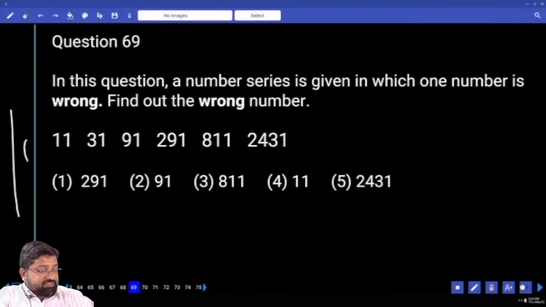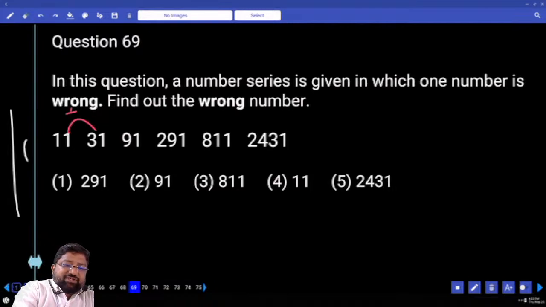Chalo, huge increase, not a gradual increase. So when there is a huge increase, what do we do? Obviously we'll go for product. 11 3s are 33 minus 2, 31 3s are 93 minus 2.